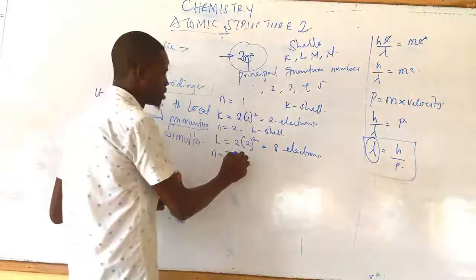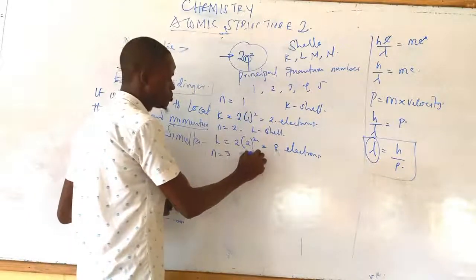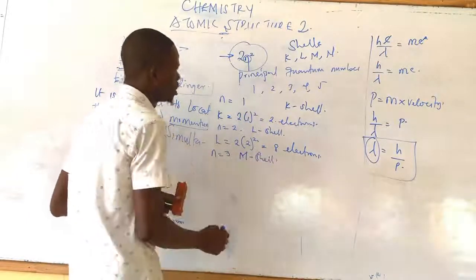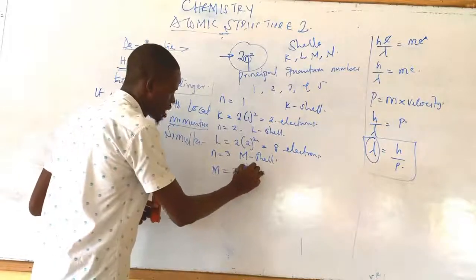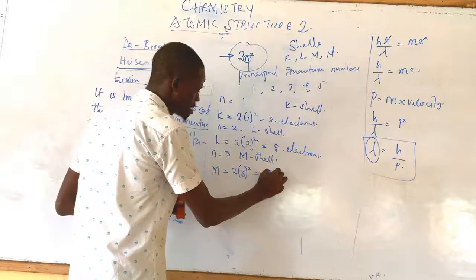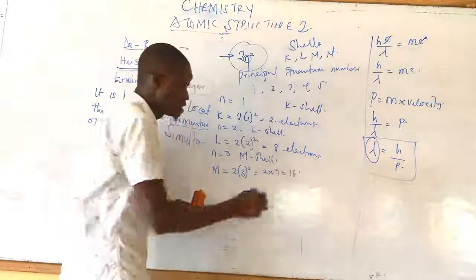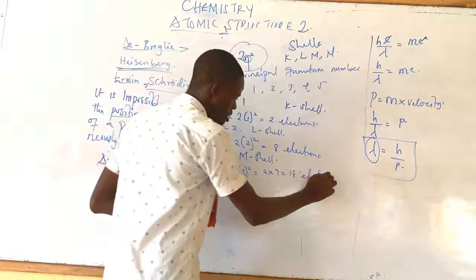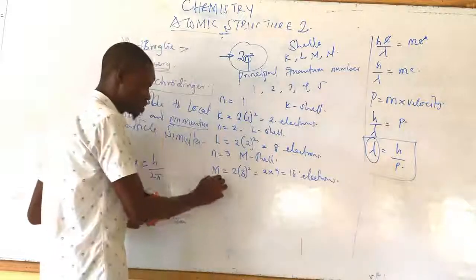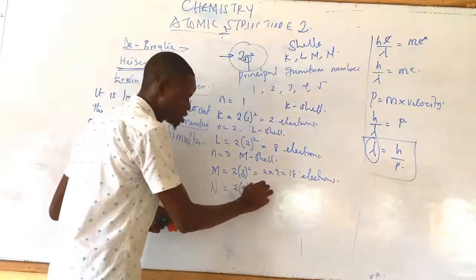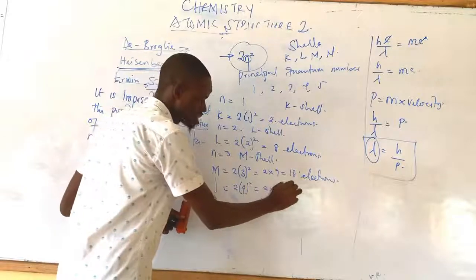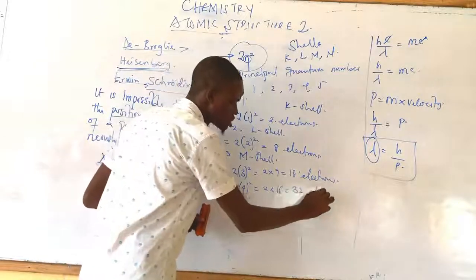When n equals 3, I have the M shell. The M shell will contain 2 times 3 squared, which is equal to 2 times 9, which gives us 18 electrons. While the N shell should give us 2 times 4 squared, which is equal to 2 times 16, which gives us 32 electrons.